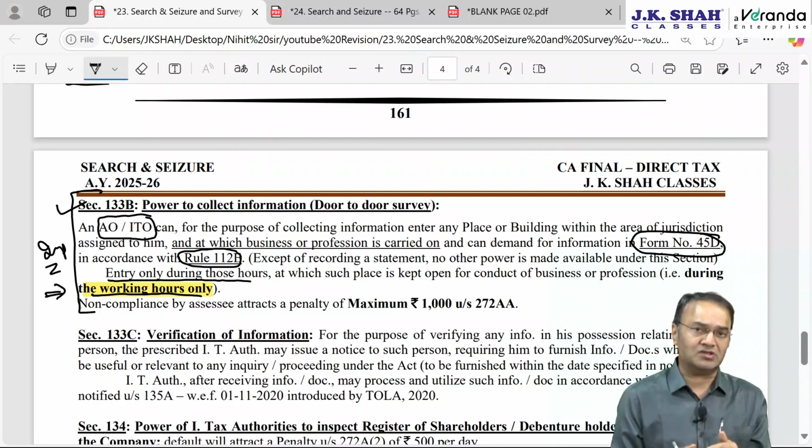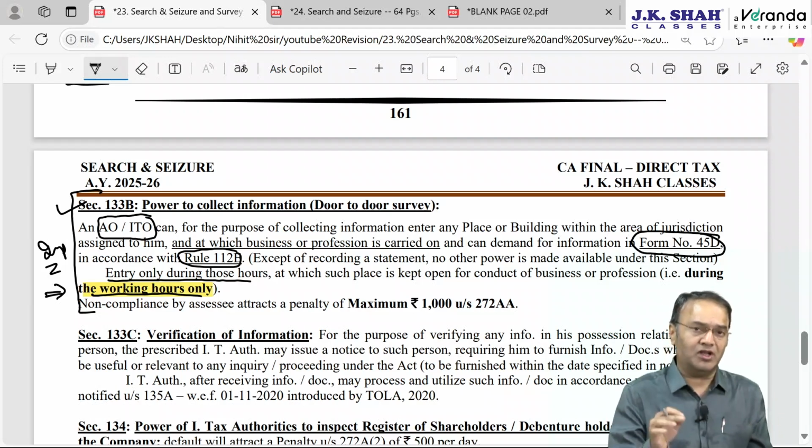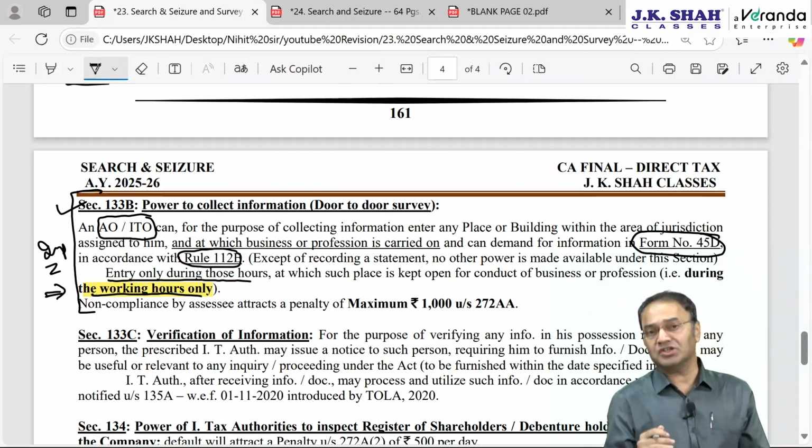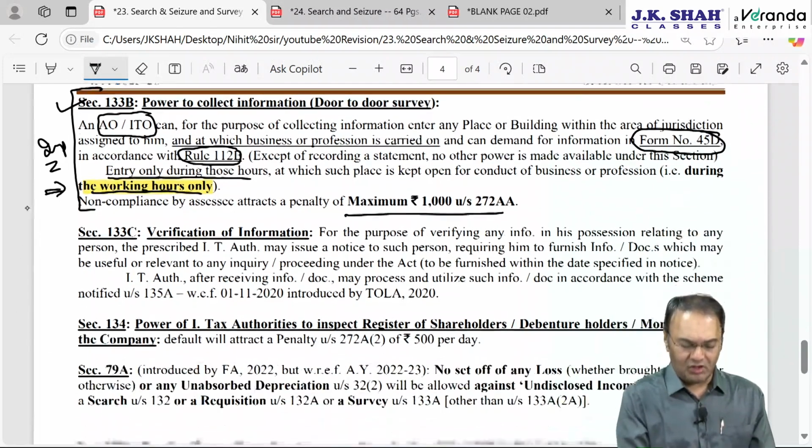The question of extending this survey does not arise, because here the officer will just come and ask the questions given in form 45D, which is in the form of a questionnaire. If the assessee does not comply, there will be a penalty under section 272AA, which is a maximum of 1000 rupees, meaning the penalty can range between 1 rupee and 1000 rupees.